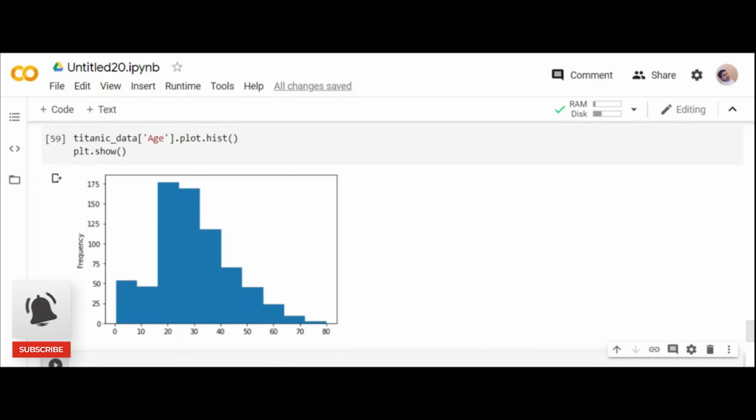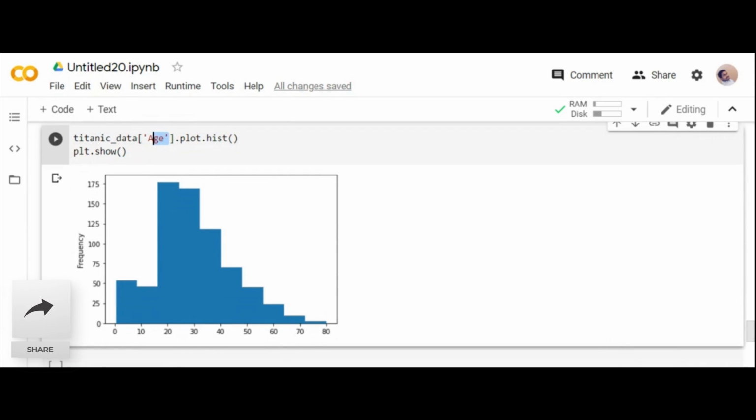So I gave age and plotted the histogram. You can see the different age groups of people. From this you can conclude that people aged 20 to 35 are the most travelling on the ship, that is what the y-axis represents. You can plot any numeric data with a histogram, but the values should repeat.